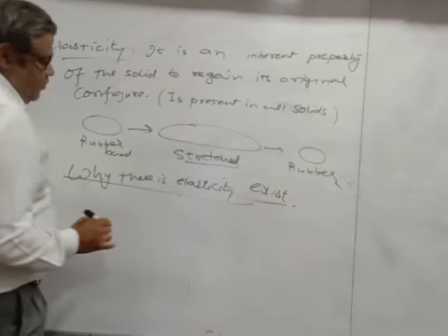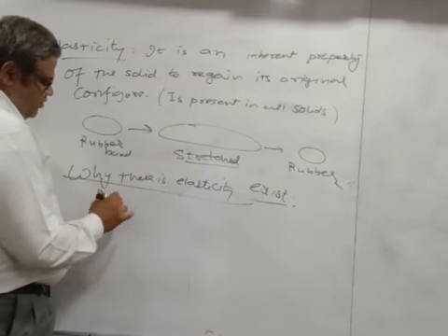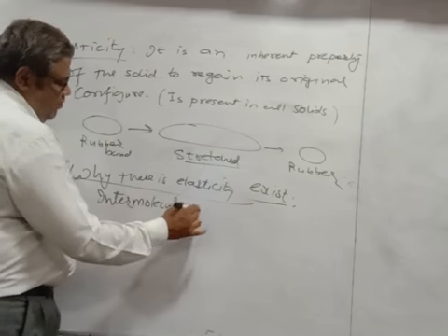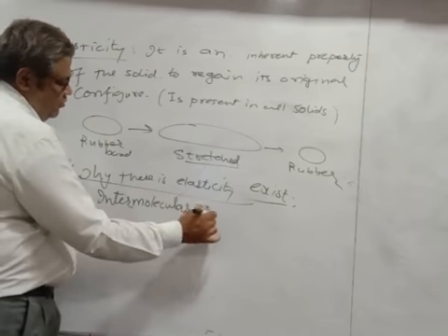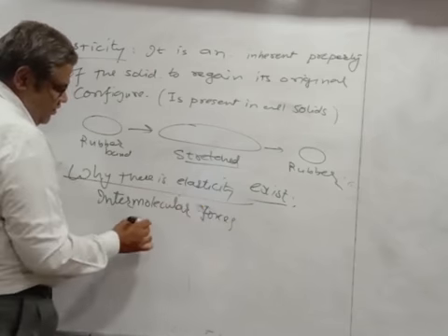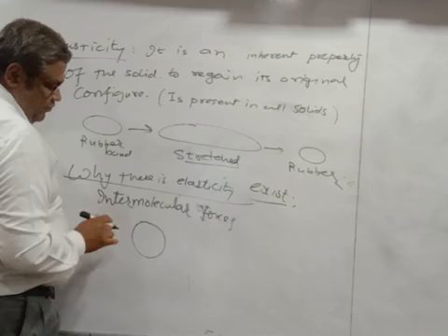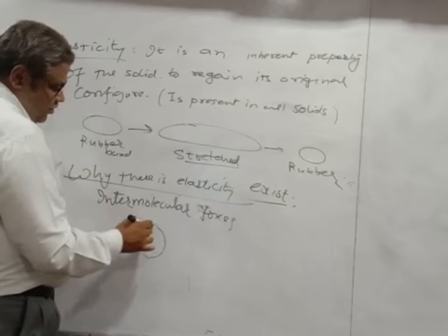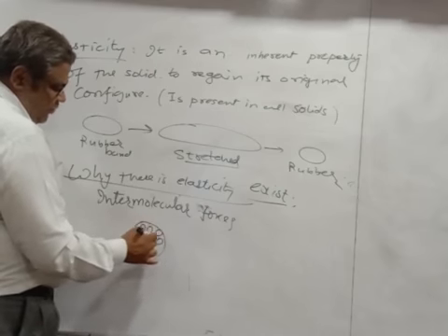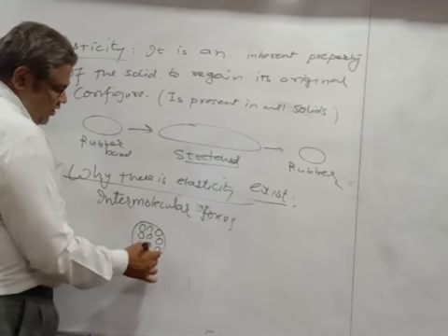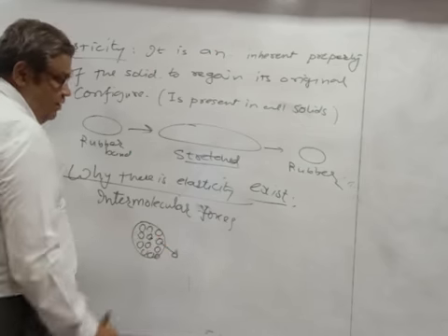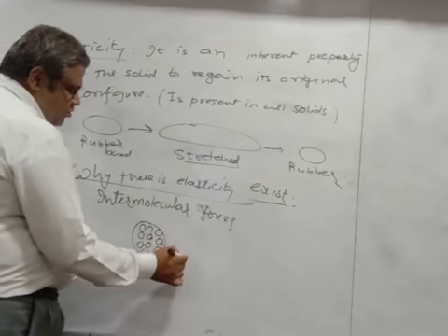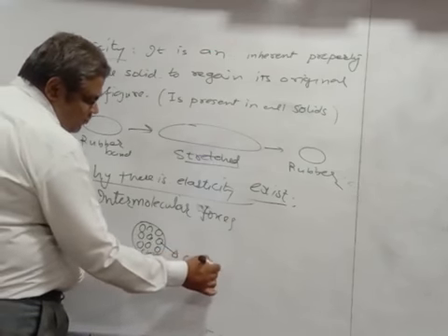So elasticity is there because of the intermolecular forces. Now what do you mean by intermolecular forces? Suppose, for example, this is your object or substance. Here the constituent particles will be there. This constituent particle may be either atoms, molecules, or ions, whatever it may be. So these constituent particles will be there.